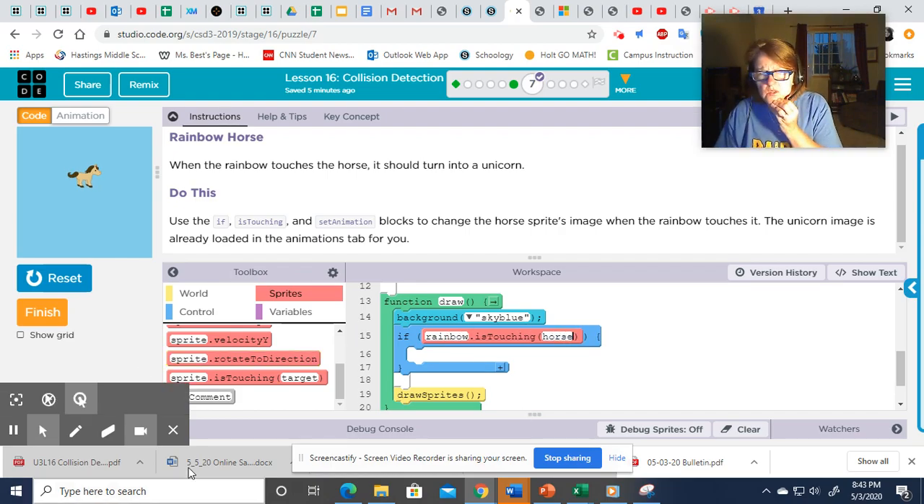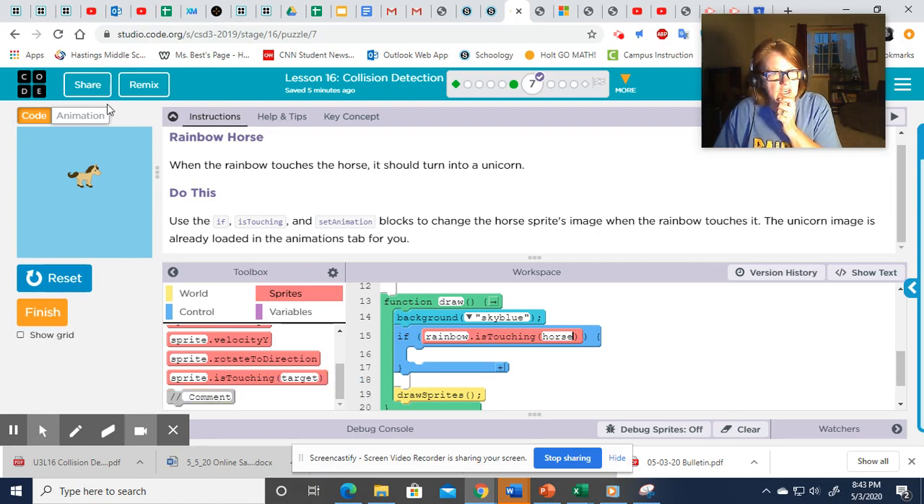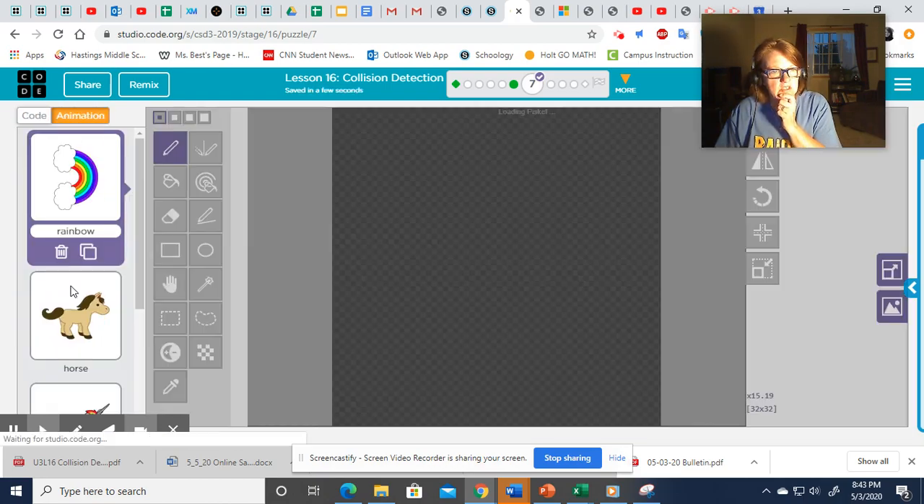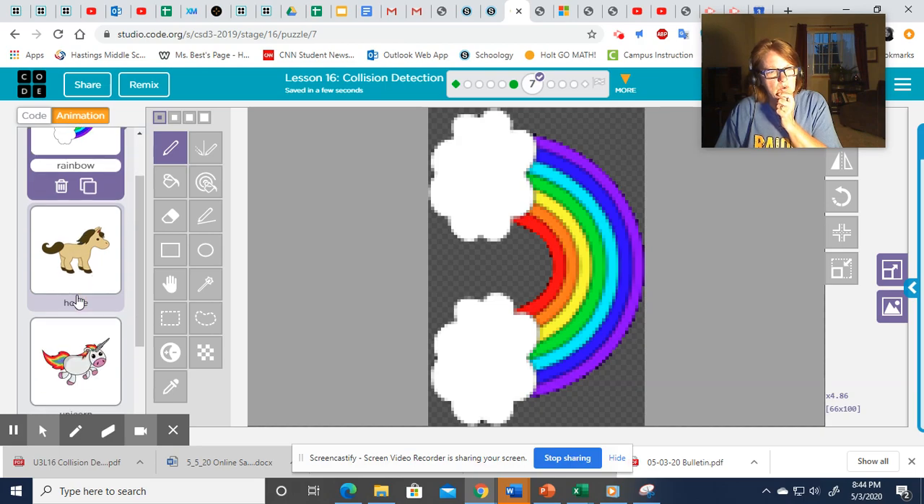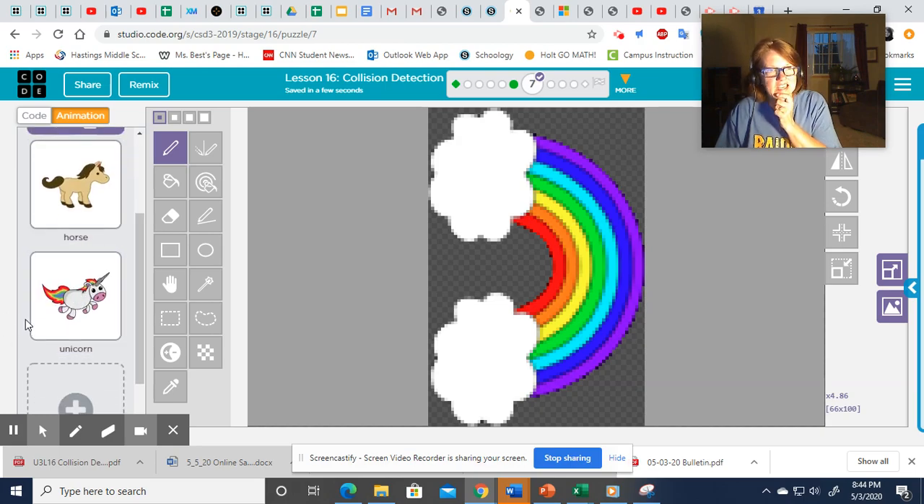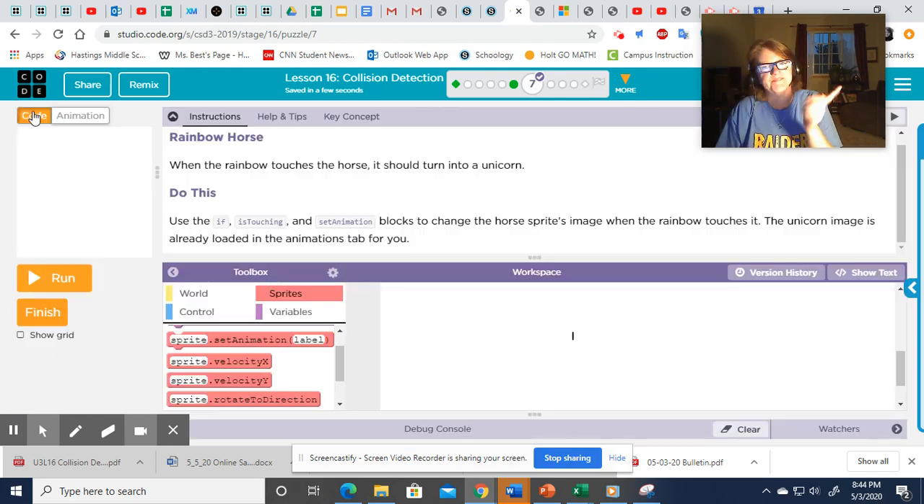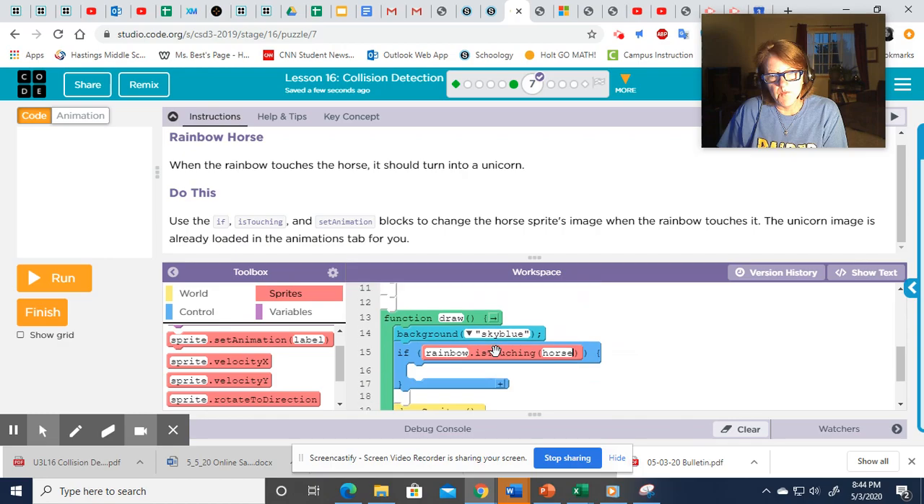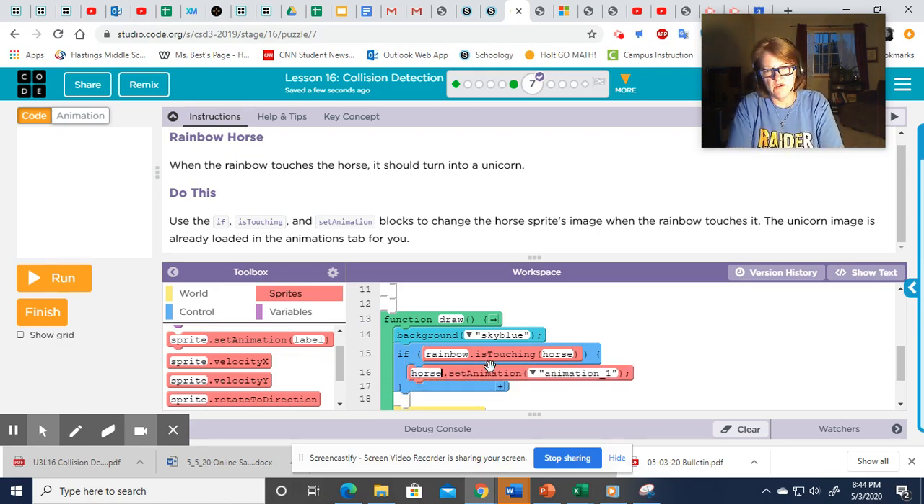And what do we want? We want it to change. So look in the animation. They've got the rainbow and the horse, and here's the unicorn. Alrighty. So when we look at the code here, then what we want to do right here is when they touch, we want the animation of the horse to change to now be the unicorn.